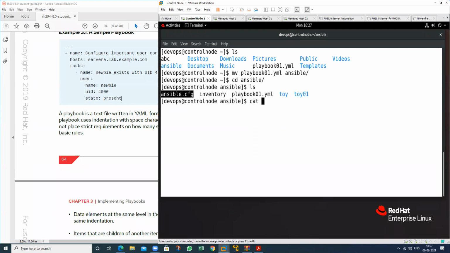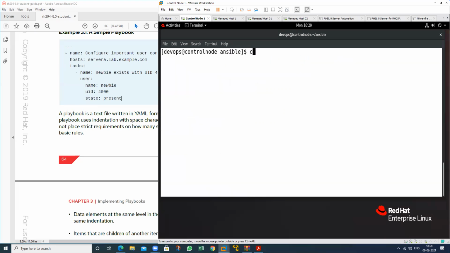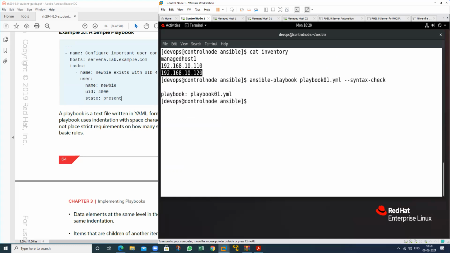So what is in the configuration file? Use this particular inventory. What is the name of that particular remote user? This one, ask password false, become true, become method sudo, and what is my inventory file? So these are all the inventory files. Now check this command again. See, syntax check, there is no error. Now that I have the configuration file and inventory file, there is no error.